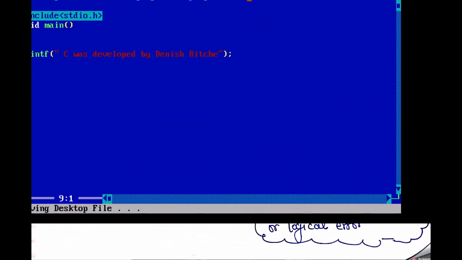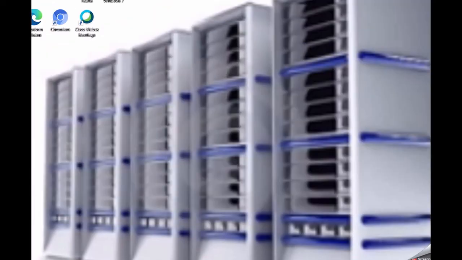So here I play that. We see nothing, because here I used void, so I must call getch to hold our output display. Why it is used, I will show you.